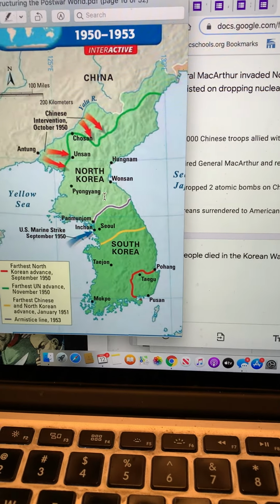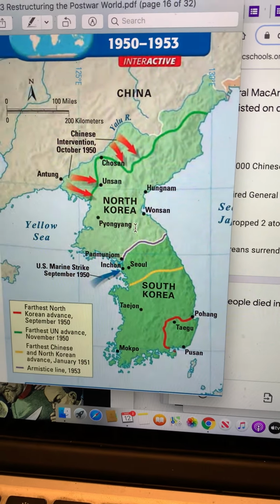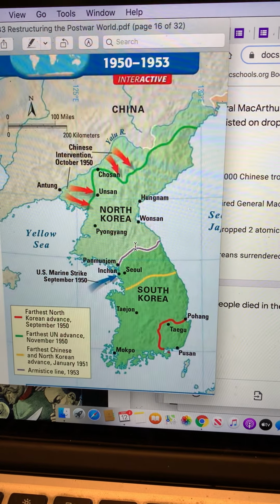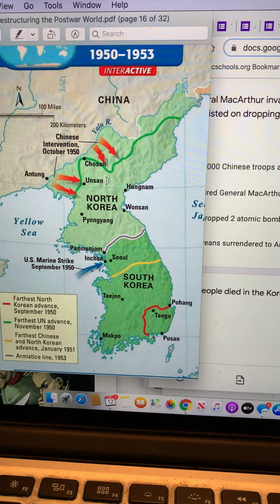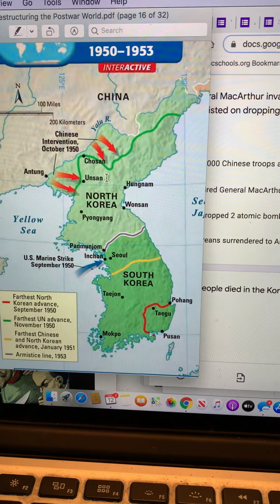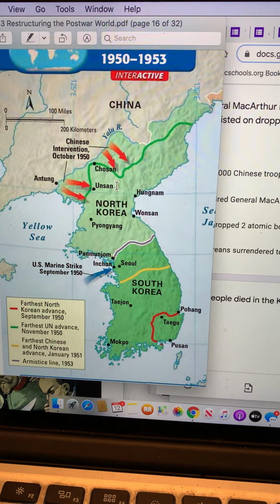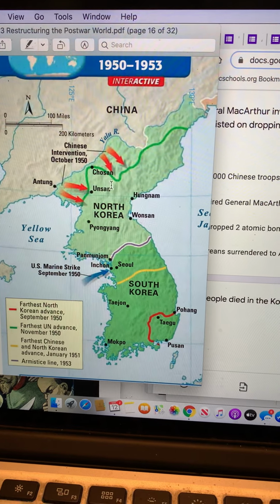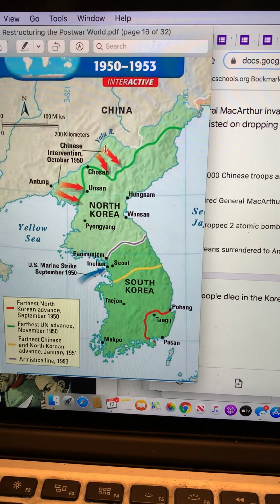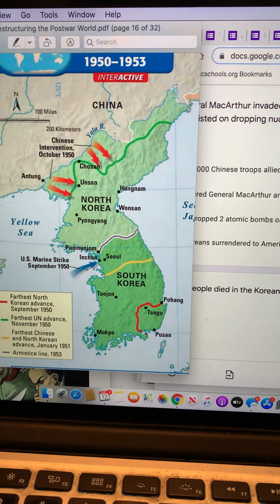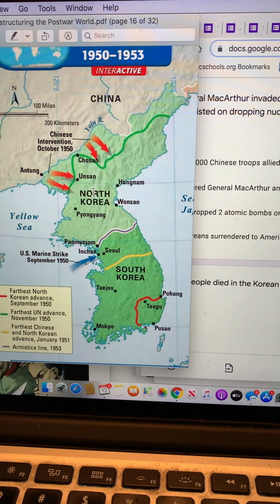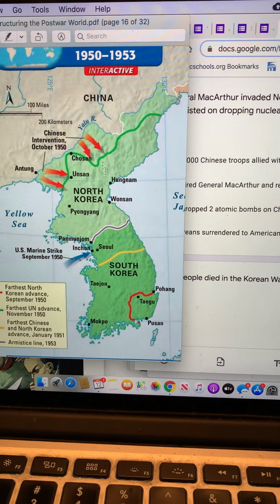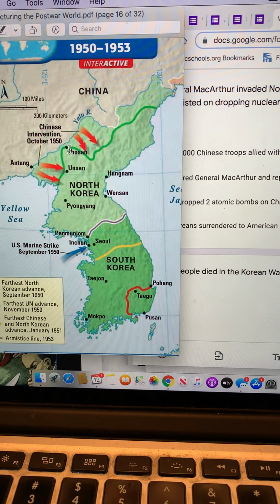And this is where MacArthur makes a big mistake. He is too proud, and his power is getting to his head. He starts making these sort of imperial decisions. You can tell he was basically the imperial commander, who controlled Japan, and now he's controlling Korea. See this right here, the Yalu? This is the river that is the border between North Korea and China. And he pushes the North Korean army almost to there.